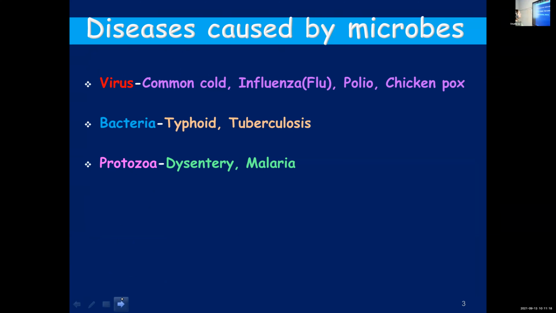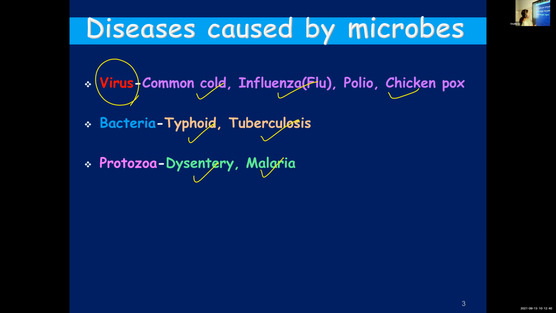Then bacteria cause typhoid and tuberculosis, and protozoa cause dysentery and malaria. These are a few examples of the diseases caused by microbes. I already told you why viruses are not included under the category of microbes, but since these examples of diseases caused by viruses are given in your textbook, I've included them also. Common cold, influenza, polio, chickenpox are all caused by viruses. Bacteria cause typhoid, tuberculosis, and protozoans cause dysentery and malaria.